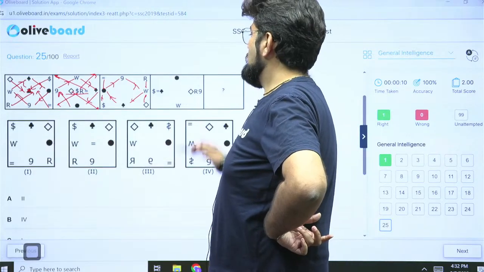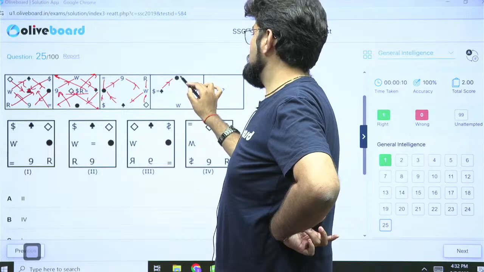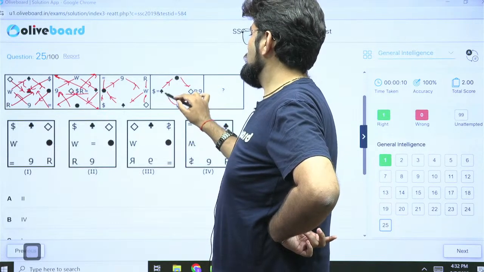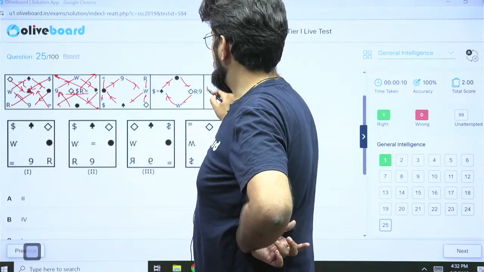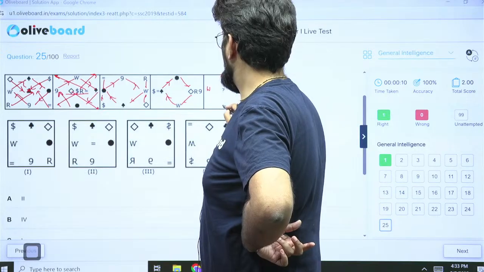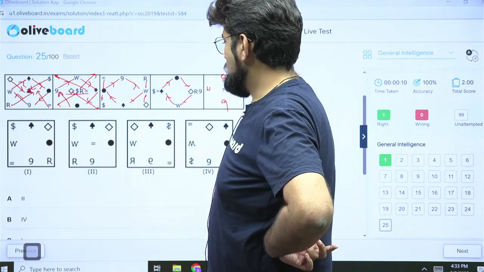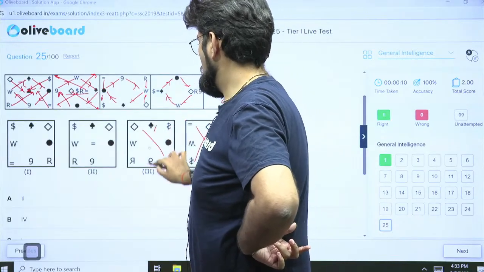Okay. Now the last time again, this club is going to move on the top, circle is going to move here, sorry, 9 is going to move here and W is going to move here. So we have W, club, circle, 9. So this is gone, this is gone.